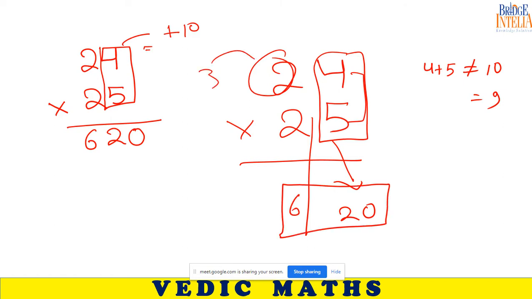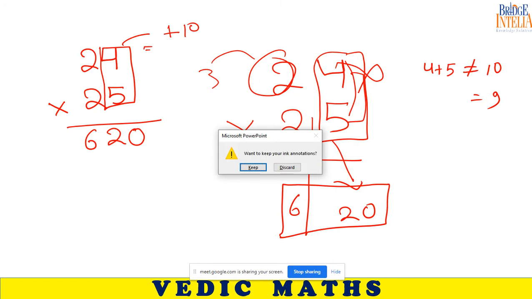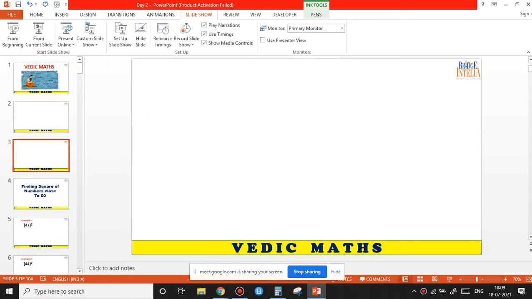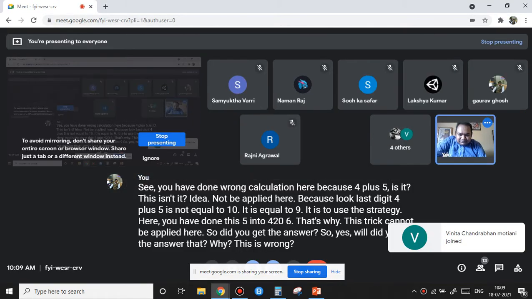That's why this trick cannot be applied here. So, dear students, did you get the answer why this is wrong? Yes, sir.